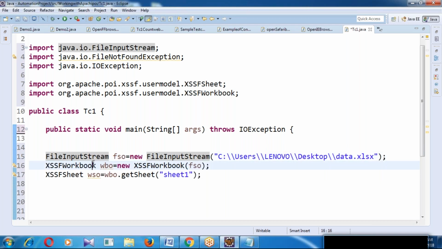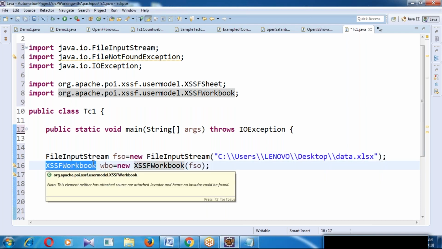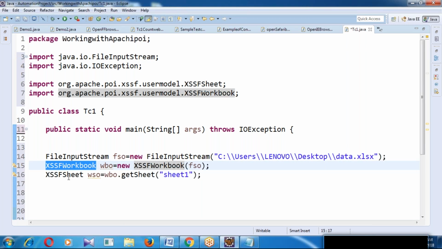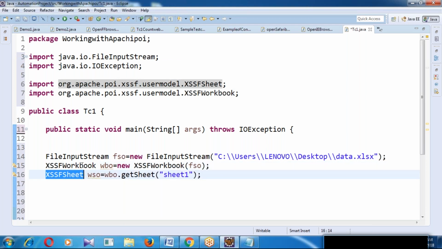XSSFWorkbook is also a class to work with the workbook, and XSSFSheet is also a class to work with the worksheet.